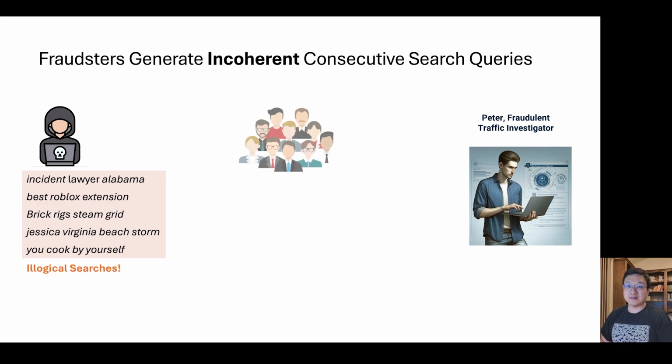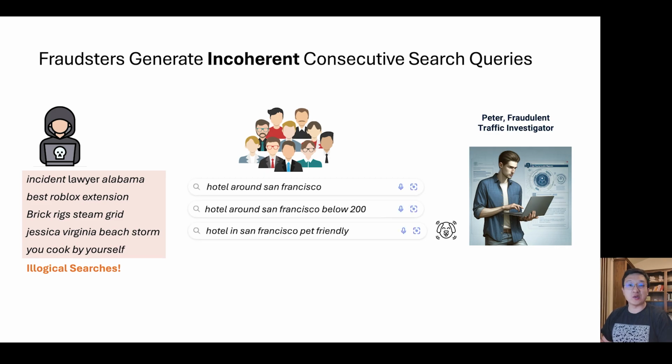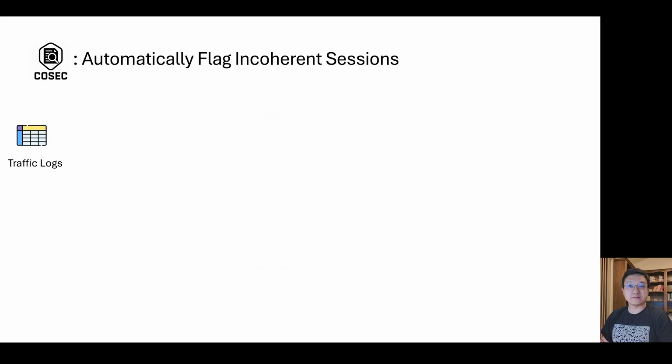In contrast, searches from general users are likely to remain single-threaded at a time, and people may add and remove keywords to refine their search results. For example, a user looking for a hotel in San Francisco may add budget constraints, or that they will bring a pet together. This results in a semantically coherent session. And as a result, Peter can leverage this information to analyze the search queries and detect the fraudulent traffic.